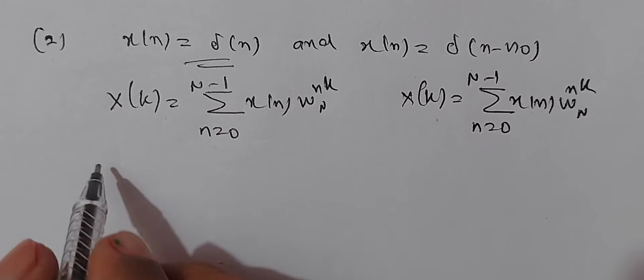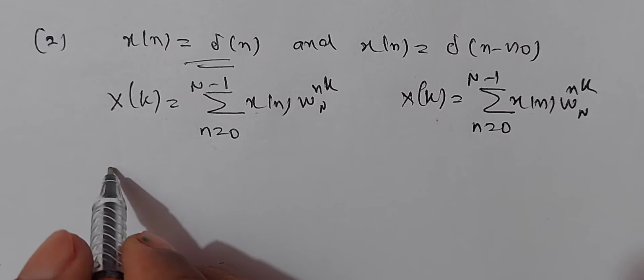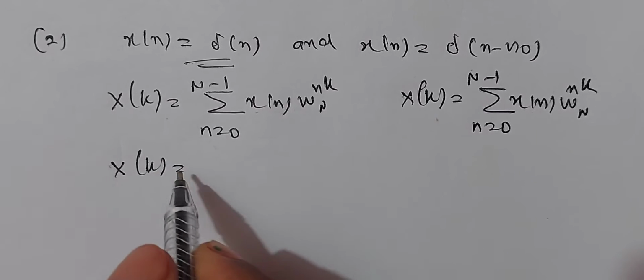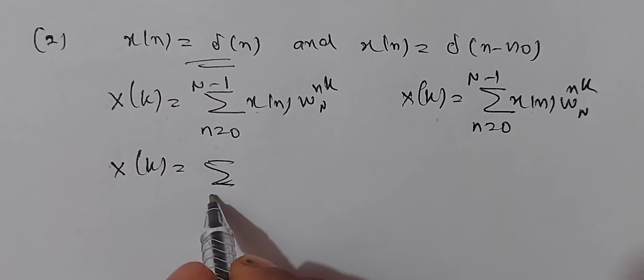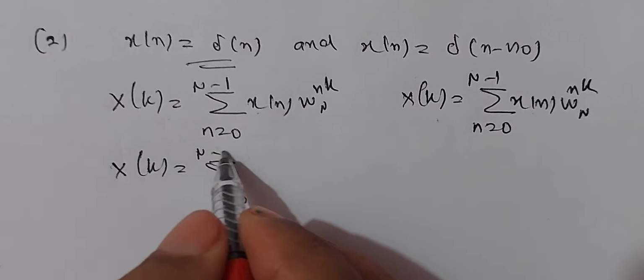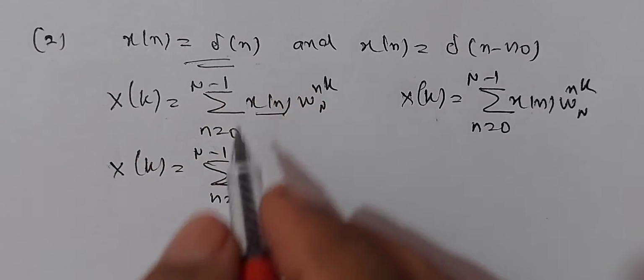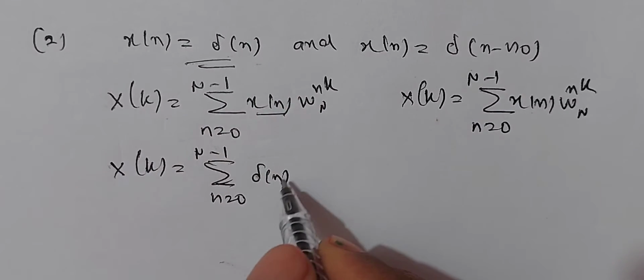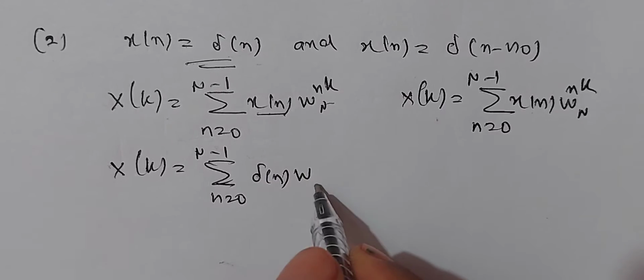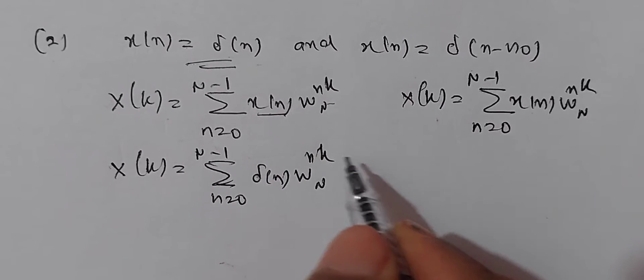Put the values of x of n. So X of k equals sigma n equal to 0 to N minus 1 x of n, first given function is delta of n, into W_N^nk.